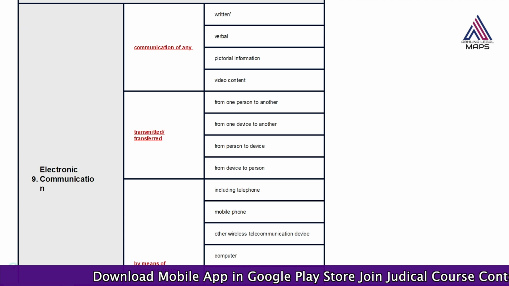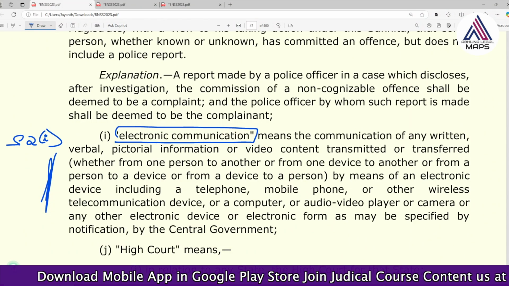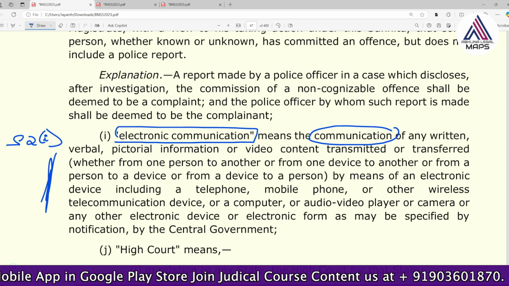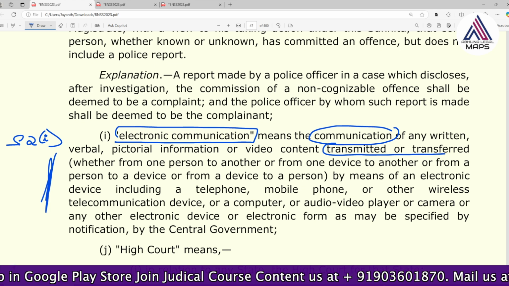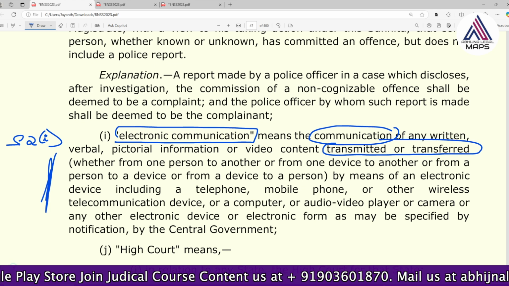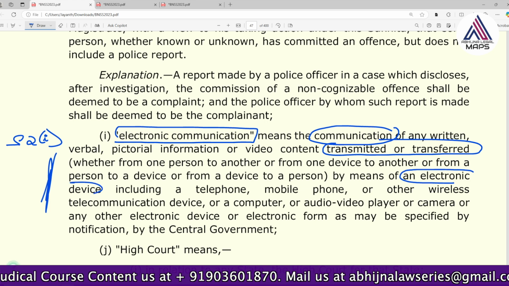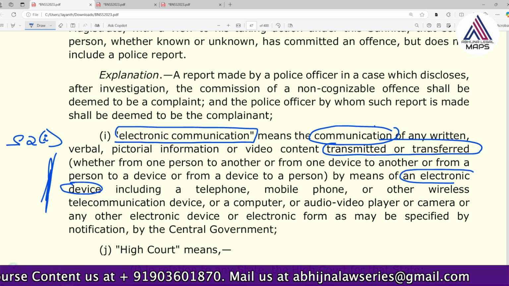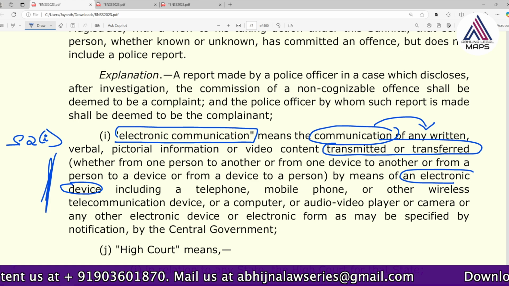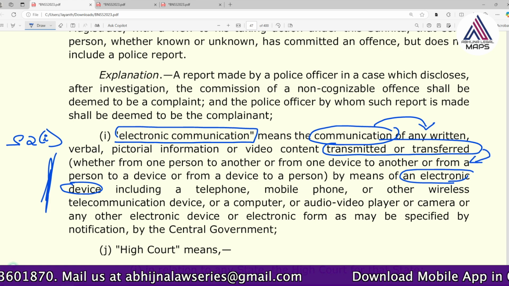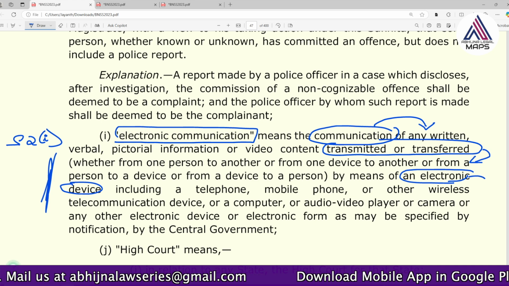So ultimately, electronic communication is something where you are communicating by different methods, and you are transmitting or transferring that particular thing, and you are doing that by an electronic device. So these are the three important things: how the communication is done, how it is transferred from device to device, person to person, and which are the electronic devices.